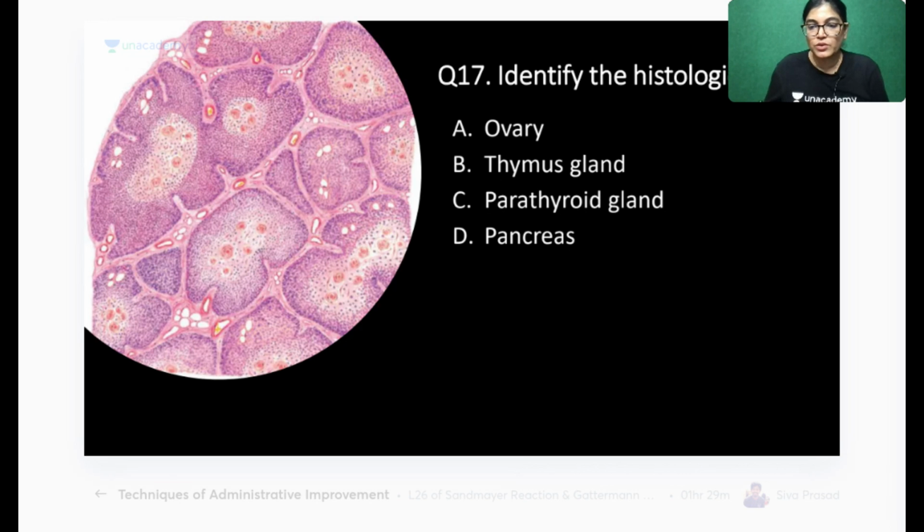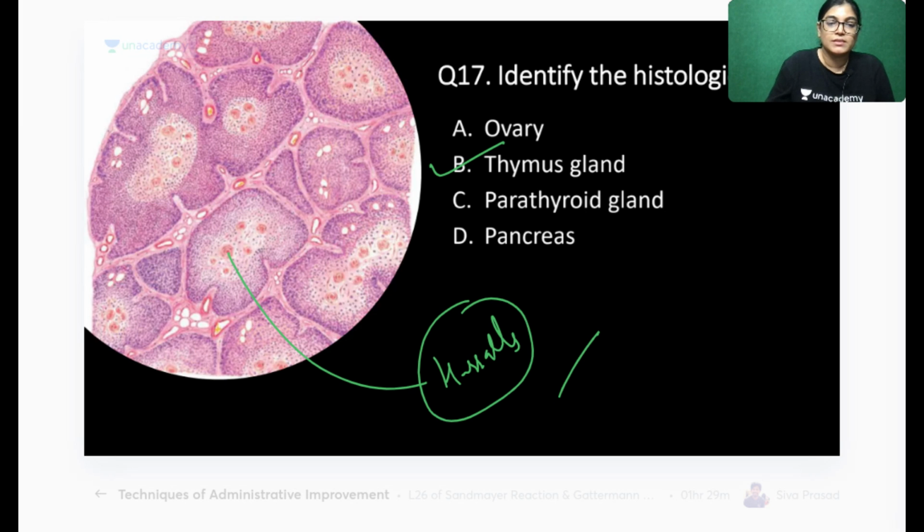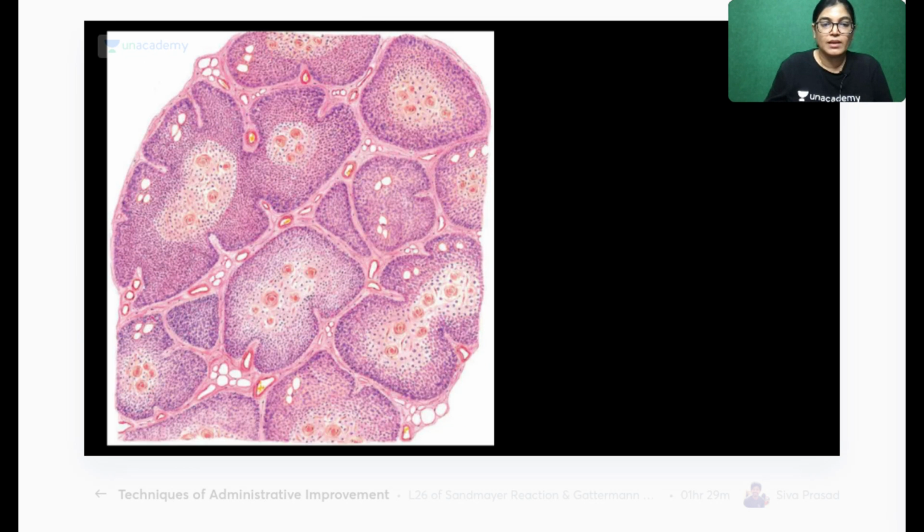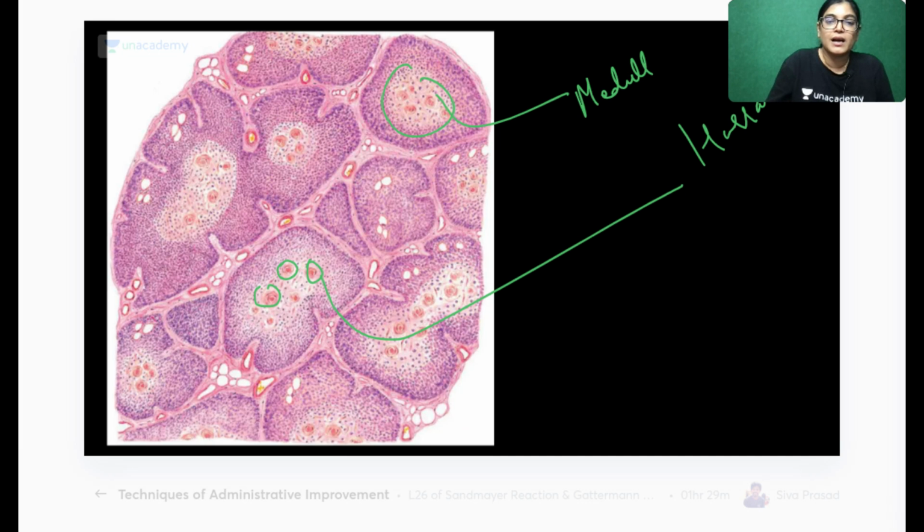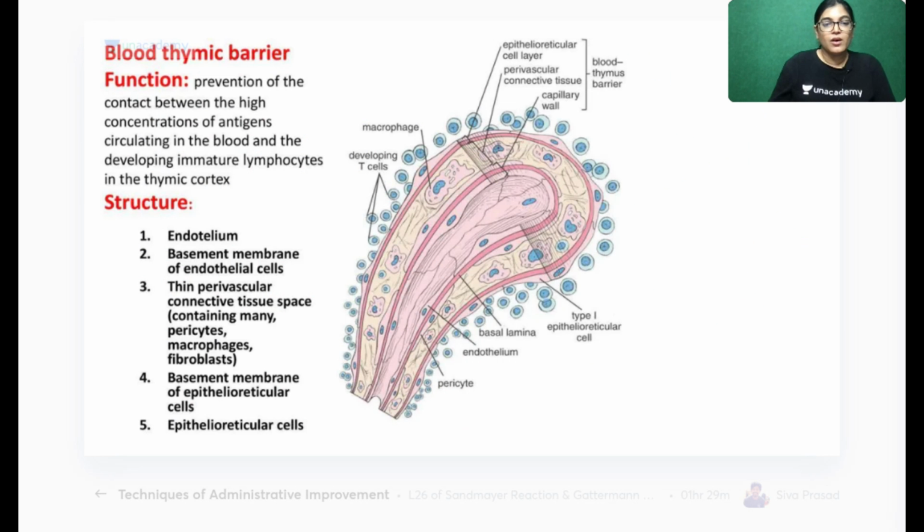So yes, Asutosh and Doraemon have marked it correct. Thymus gland. Why thymus gland? Very nicely we can see what this is: Hassall's corpuscles. So the slide is having Hassall's corpuscles, so many of them can be seen. Which part is this? This is the medulla part of the thymus gland. So this becomes a slide of thymus gland, because very nicely we can see the Hassall's corpuscles.